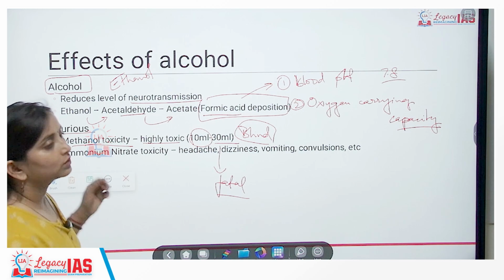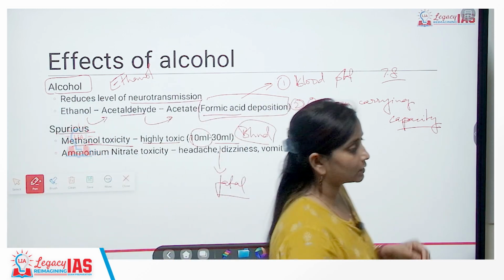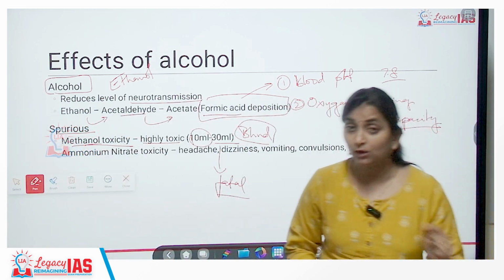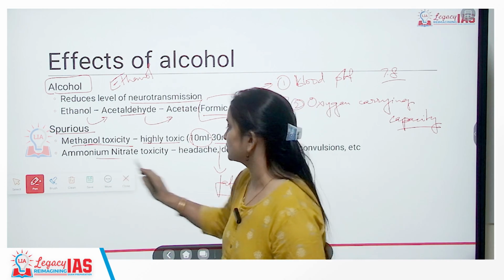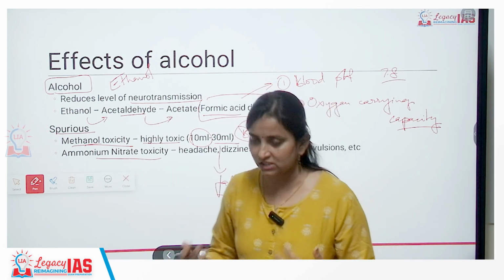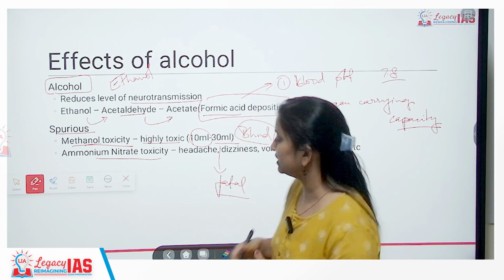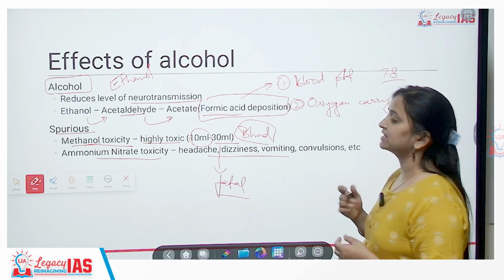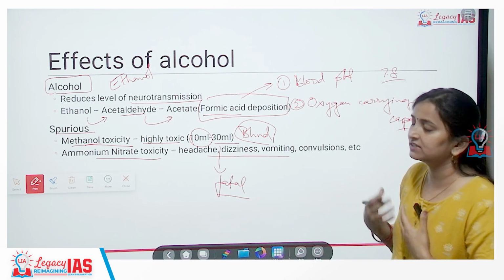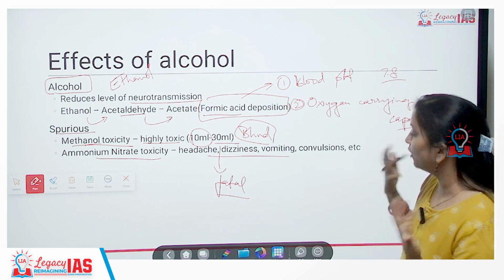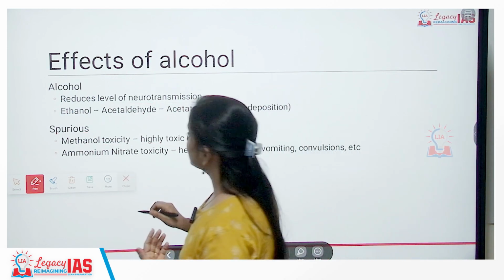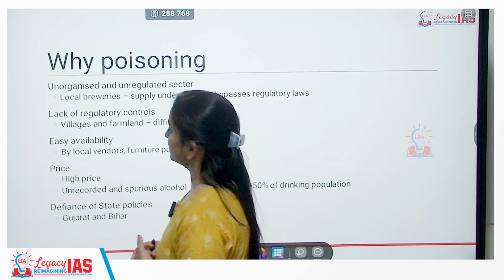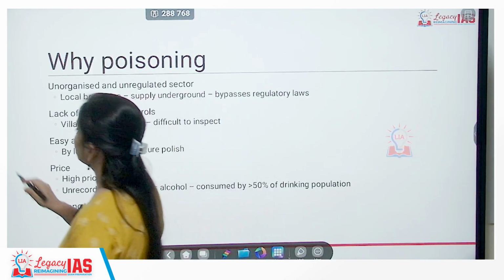Another reason I told you is that spurious alcohol production can occur because of methanol, and can also occur because of ammonium nitrate toxicity. Because of ammonium nitrate toxicity, in the human body the person will start experiencing headache, dizziness, convulsions and vomiting. Okay? So that is the effect of methanol in the human body.